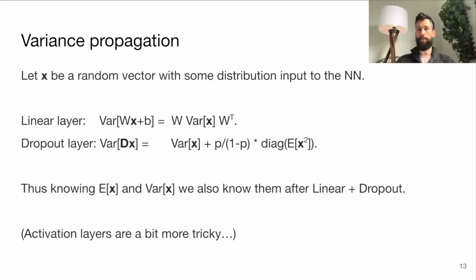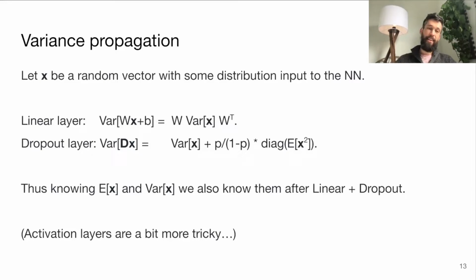So here you see the dropout is also a random variable, of course, because you don't know what's going to drop out. But it turns out you end up just getting the covariance matrix again, plus something added to the diagonal, where the diagonal is like the expected magnitudes of the inputs, plus a factor that's proportional to how much you drop out. So, this basically shows that if we knew the mean and the variance before, we can easily find out what they'll be after the linear layer and dropout layer.